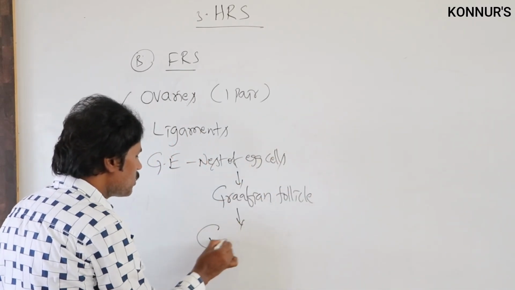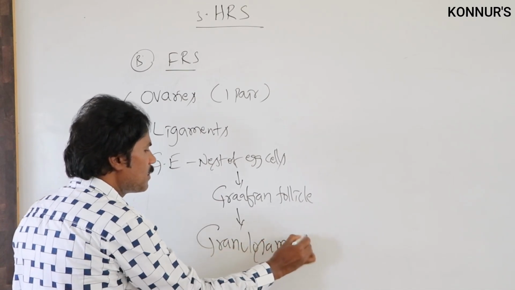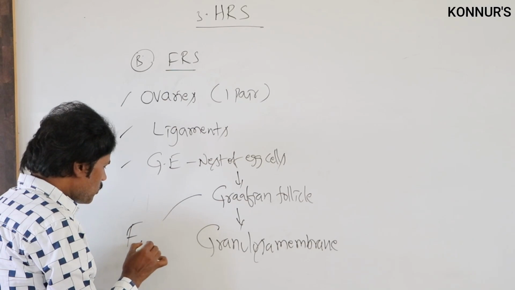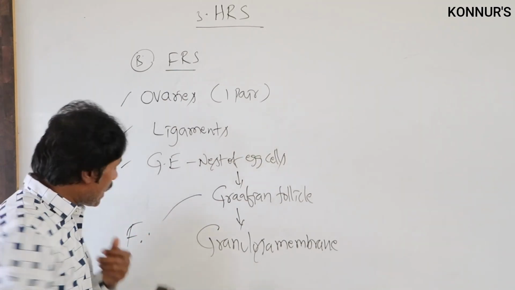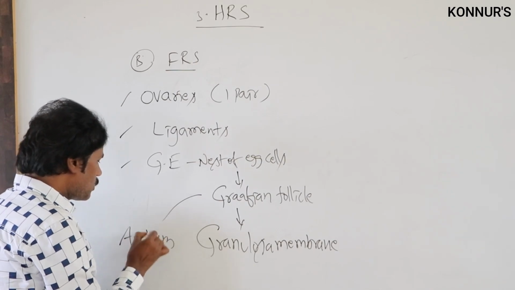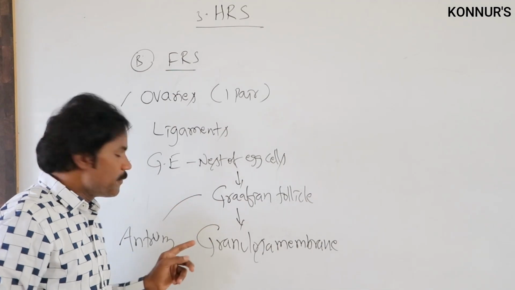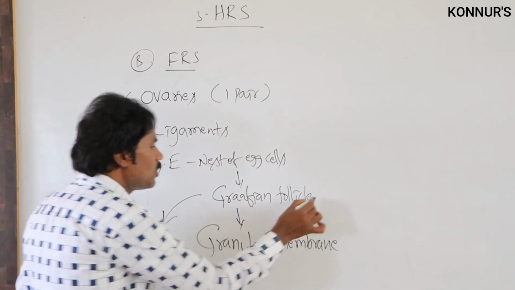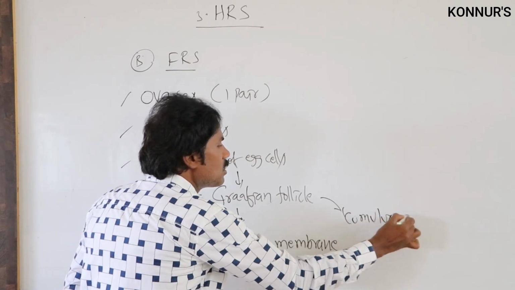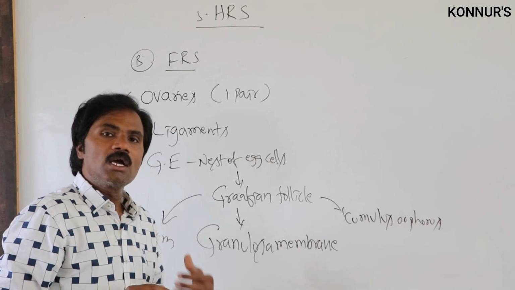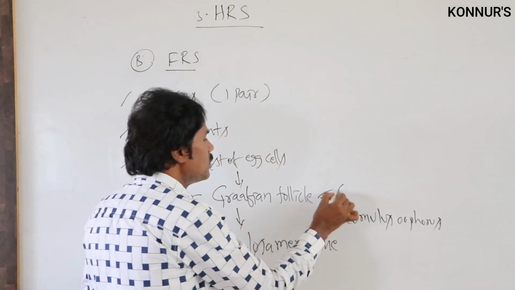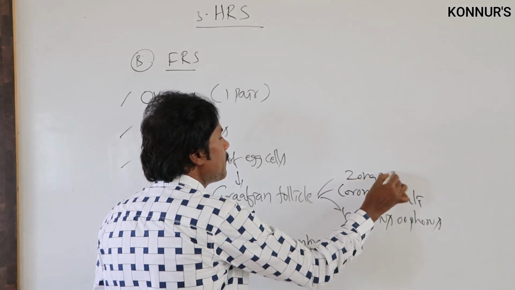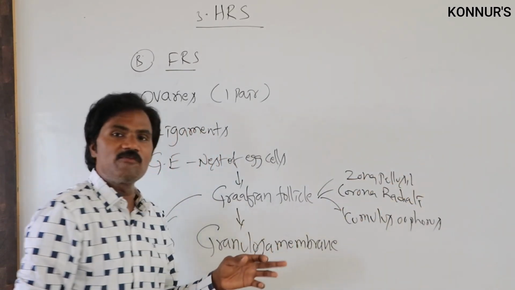Here the granulosa membrane is present. Apart from this, there is the follicular space, which we call the antrum. Then the cumulus oophorus is present, along with the corona radiata and zona pellucida. So in this Graafian follicle, all of these are present.